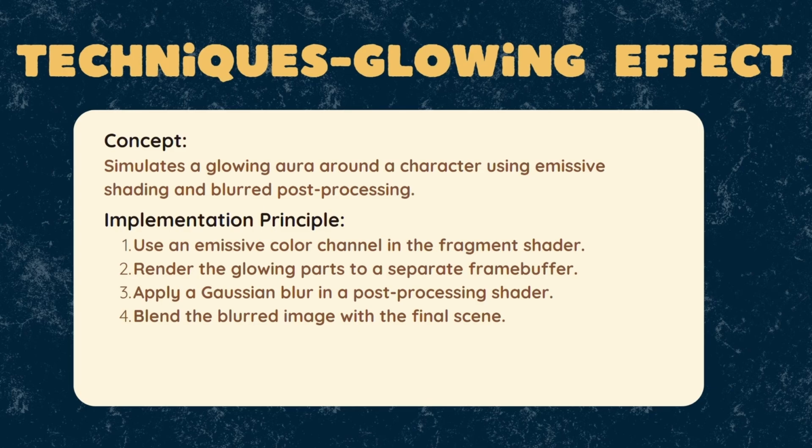Our implementation principle: the first is to use an emissive color channel in the fragment shader. Second, we render the glowing part to a separate frame buffer. Third, we apply a Gaussian blur in a post-processing shader. Finally, we blend the blurred image with the final scene.